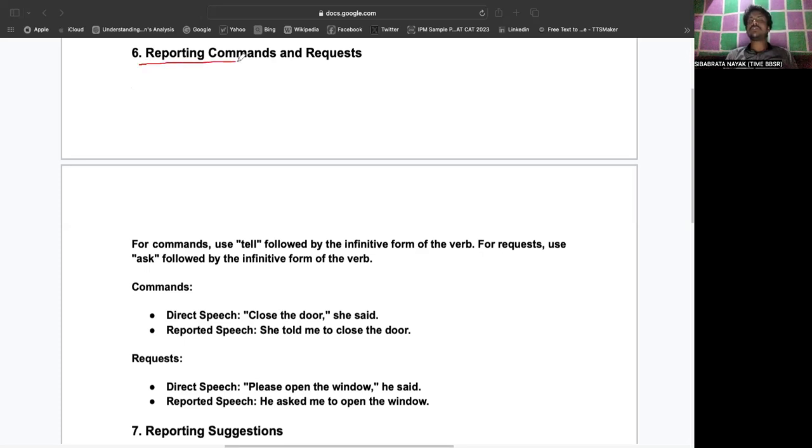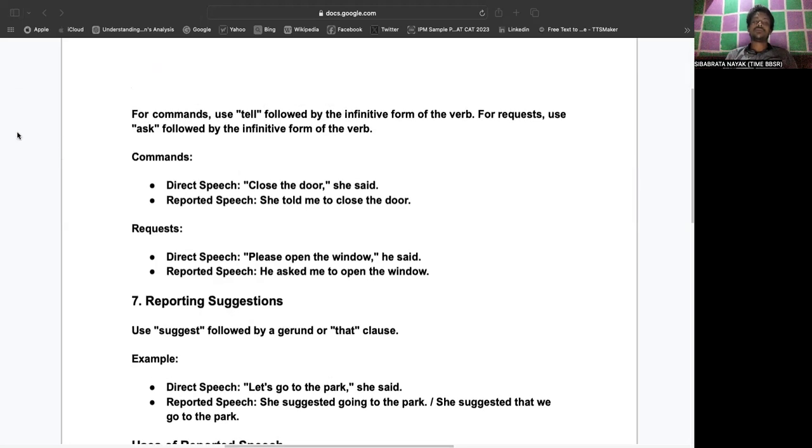Now, if you look into the next one, that is called reporting commands and requests. What is it? Reporting commands and requests. Let's say for commands, we use what? Tell. For commands, what do we use? We use tell, followed by the infinitive form of the verb. Now, what is infinitive? Infinitive is called "to" plus verb 1. It means to do, to watch, to see, to meet, right? So for commands, we use tell, followed by the infinitive form of the verb.